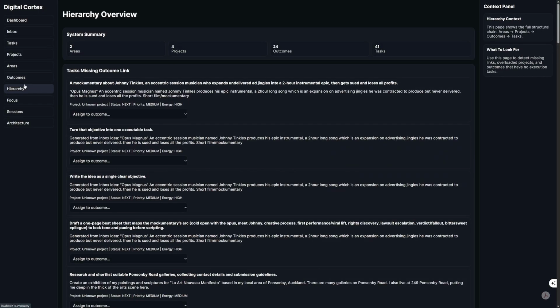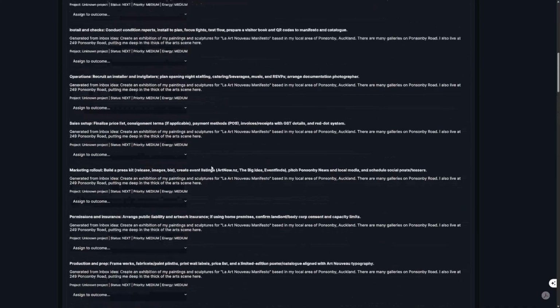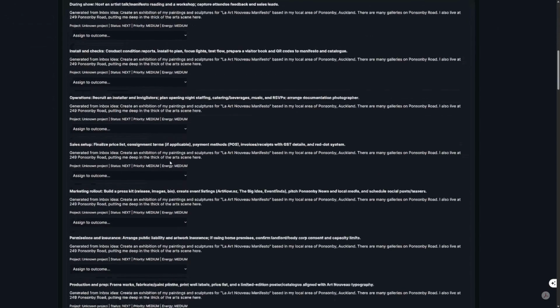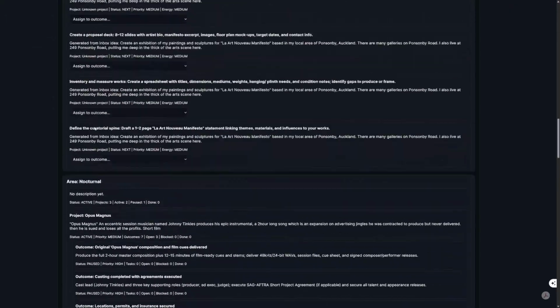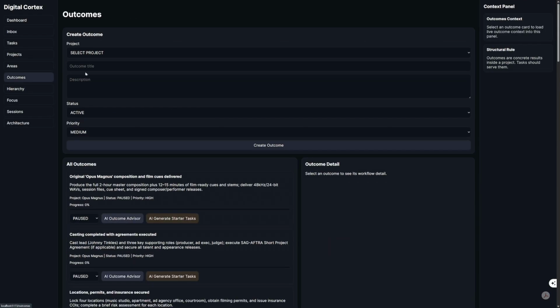At the moment, it's a little bit distracting because you can see there's just sort of bulk block areas, but that's the next thing that we're going to do, is create a drop down system. So you could probably drop down by project, so we're not looking at all 24 outcomes or 41 tasks. These tasks are missing outcome links, so that's where I'd create an outcome relevant to the task, go into outcomes and create a new outcome.